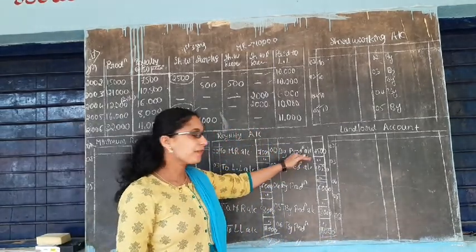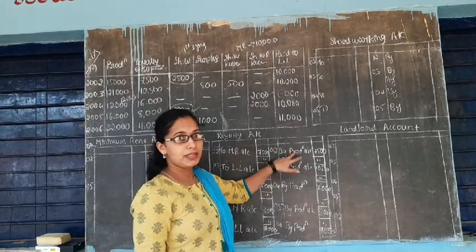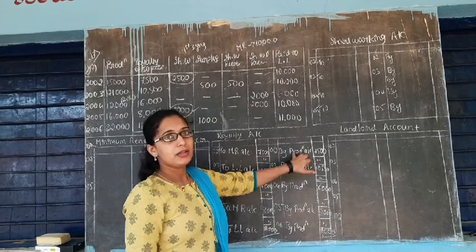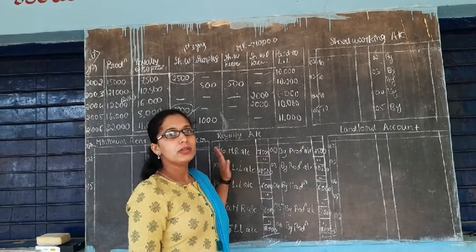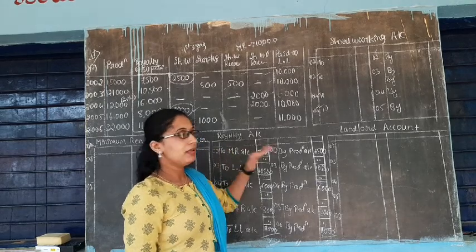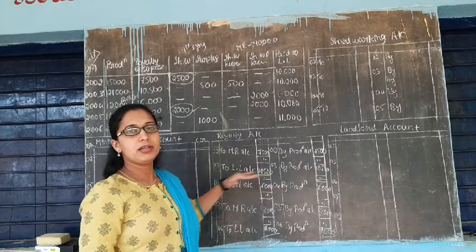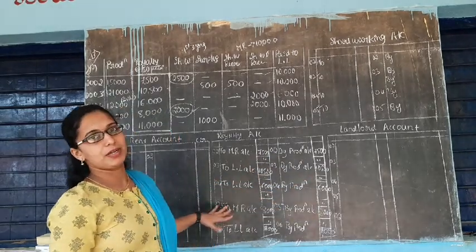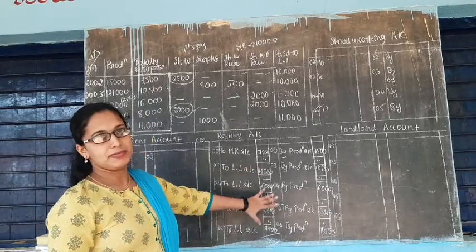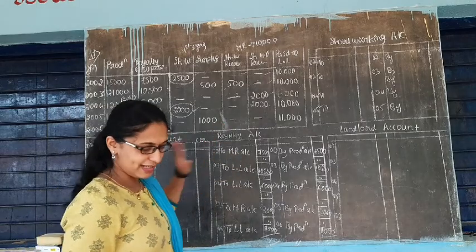As usual, it would be by production account to landlord account. But here only when there is a short working, it is by production account to minimum rent account. When there is no short working, by production to landlord. When there is a short working, by production to minimum rent. Otherwise the same entries will come. Okay, this is the way to prepare the royalty account.